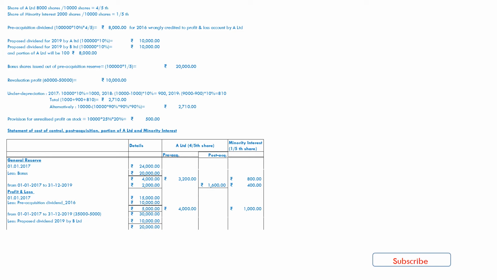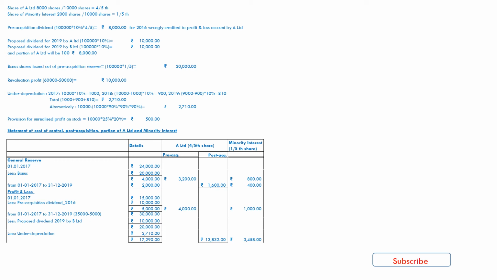And again in point number 5, depreciation and revaluation profit not recorded in the books. So under depreciation not debited in such profit and loss account. So under depreciation must be reduced from the remaining balance of 20,000, and the balance will be 17,290, which will be distributed in 4/5 and 1/5 portion in case of post-acquisition of A Limited and minority interest, and the result is 13,832 and 3,458.